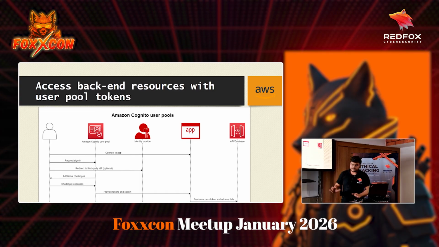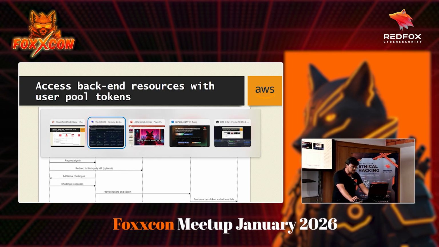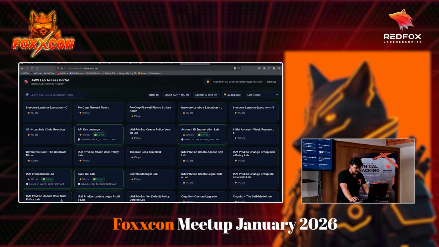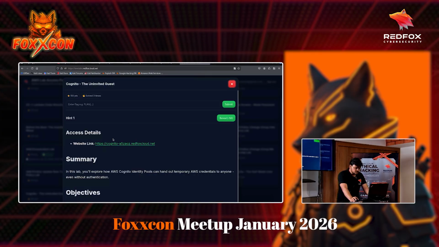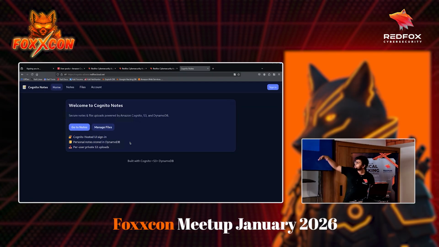Again, that's the workflow. Let's suppose you have built an application and you want to delegate your authentication to Cognito pools. So how does a user connect to an app? The user will first connect to the app. Let me just show you here side by side. Okay, so that's the website that the user wants to connect to. I have already connected to the web application.